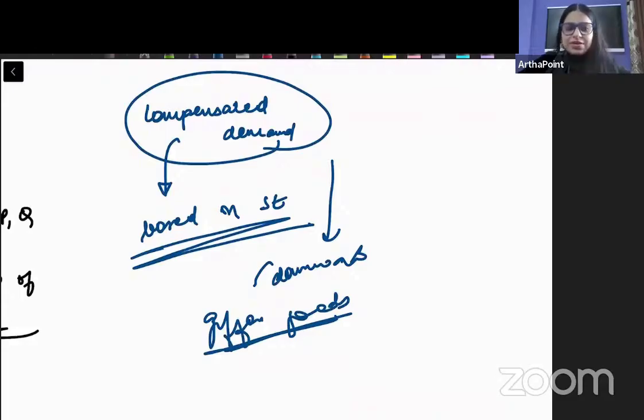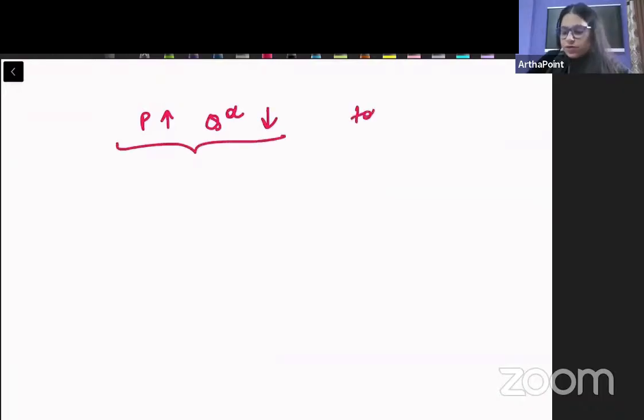So this is what I am saying, beta. So many foreign authors, what they say is that when price of the good increases, quantity demanded of the good will decrease, right? This is my total effect. Now I have to break this in two parts, substitution effect and income effect. Okay.